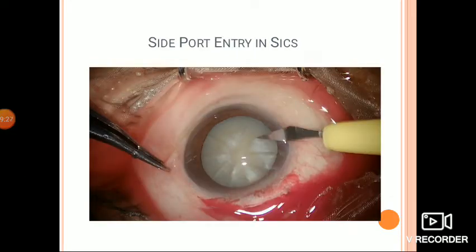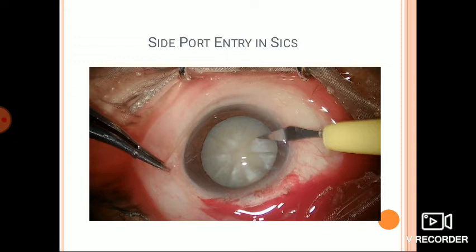The side port entry is preferably made about 2 mm in length and width in the clear cornea near the limbus with the help of a 15 number MVR knife. The knife should be entered perpendicular to the tunnel. It should always be made before making the internal corneal incision.